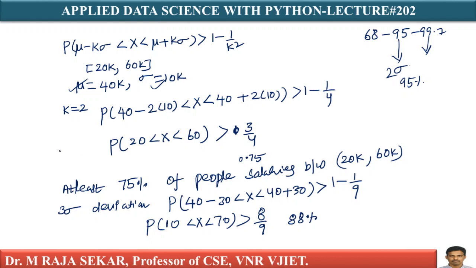Here we don't know whether the given data follows normal distribution or not. Even if it is not normal, by applying Chebyshev inequality, you can say the distribution of the data. I will use this Chebyshev inequality in my future data science classes.